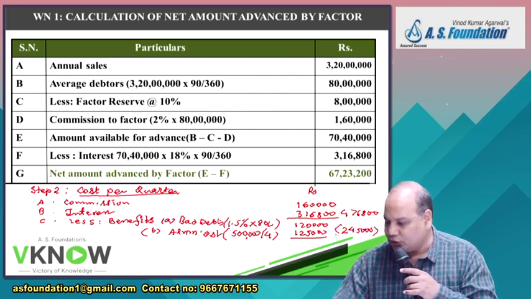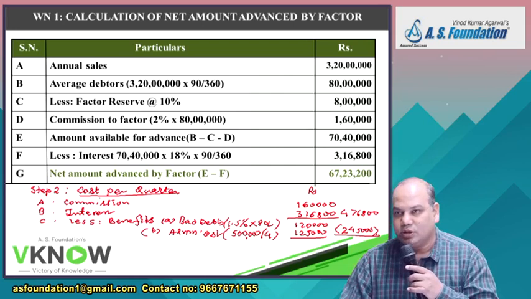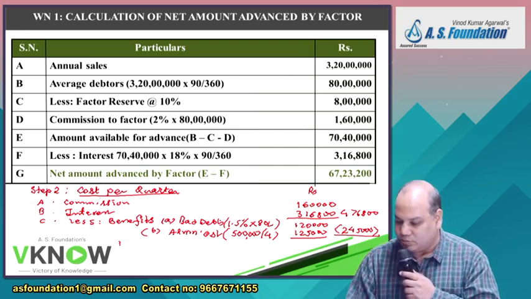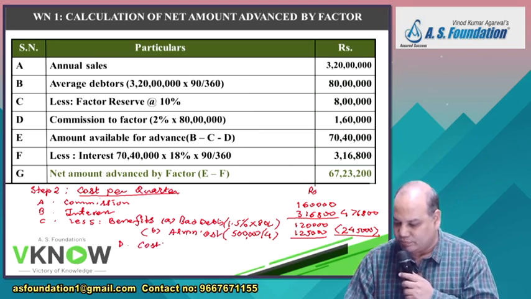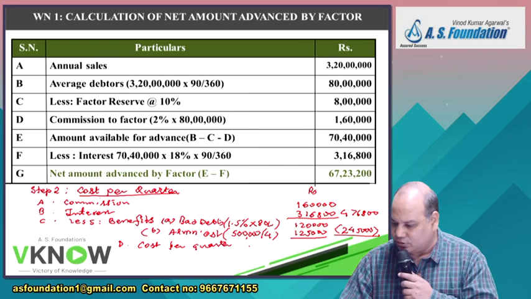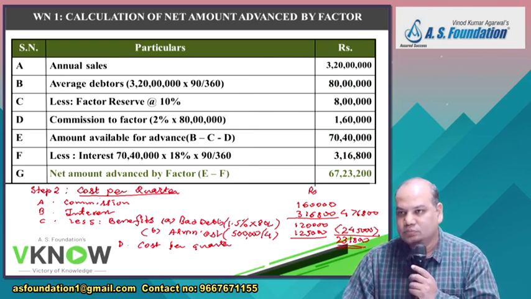When they are asking you effective cost, any other side benefit will also be considered. So my point number D will be cost per quarter. A plus B minus C. 2,31,800. Now think carefully. If you have a doubt, you can ask me.